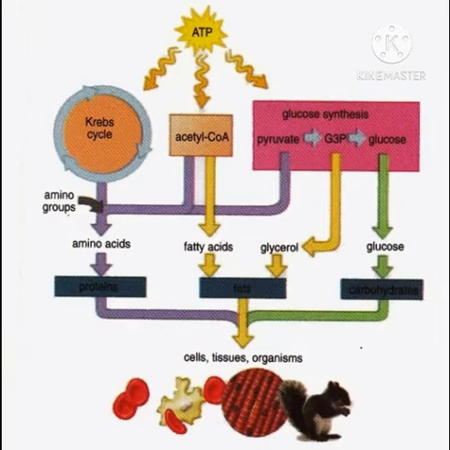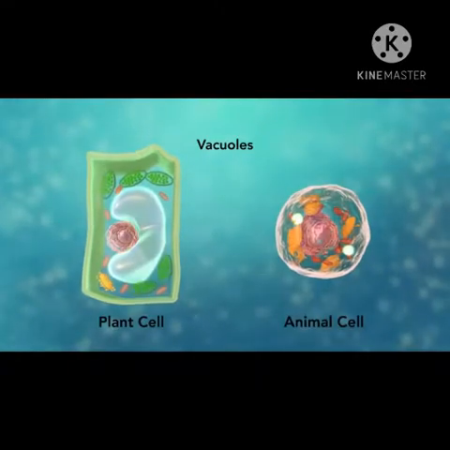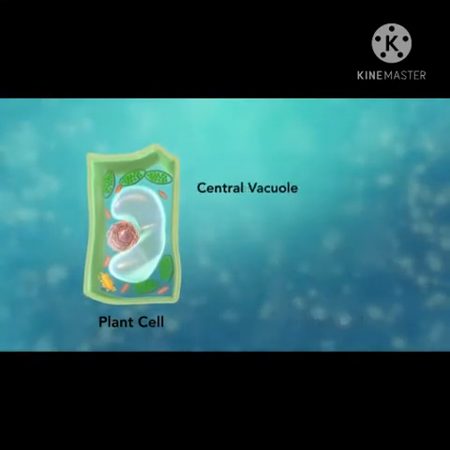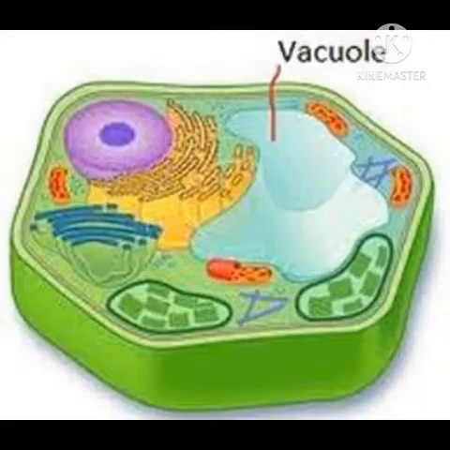The next cell organelle which we are going to study is the vacuole. Vacuoles are the storage sacs for solid or liquid contents. They don't have any typical shape or size. The structure of the vacuole changes according to the need of the cell. A vacuole is bound by a single membrane.